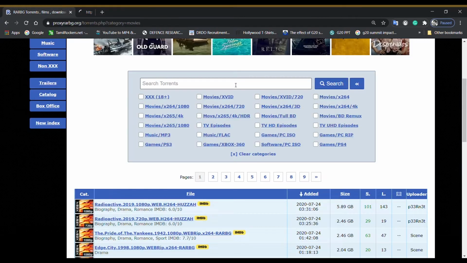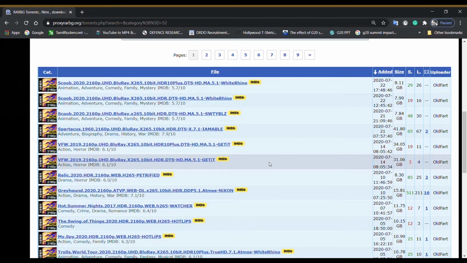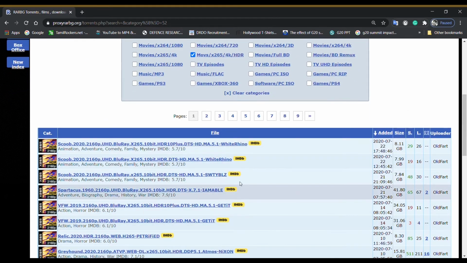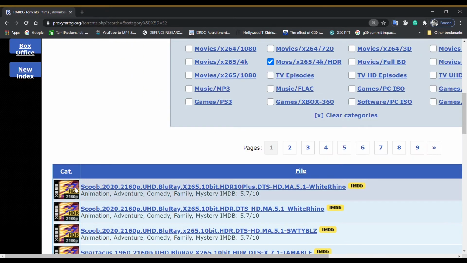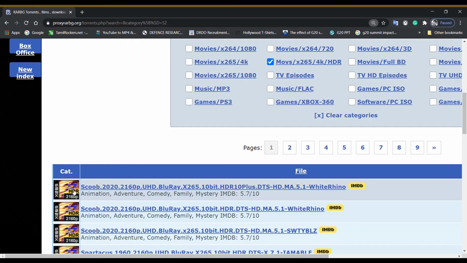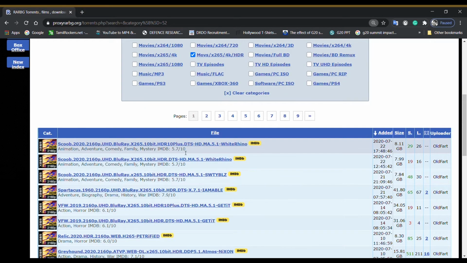But if you want to download only 4K HDR movies, click the 4K HDR box in the section and click search. You can also search by movie name, and it will show you only the list of 4K HDR movies. Here you can see it is mentioned as 2160p, which is nothing but 4K. Above that you can see HDR has been mentioned, so this is a 4K HDR file. It will show the list as per your selected preference in the filter section.